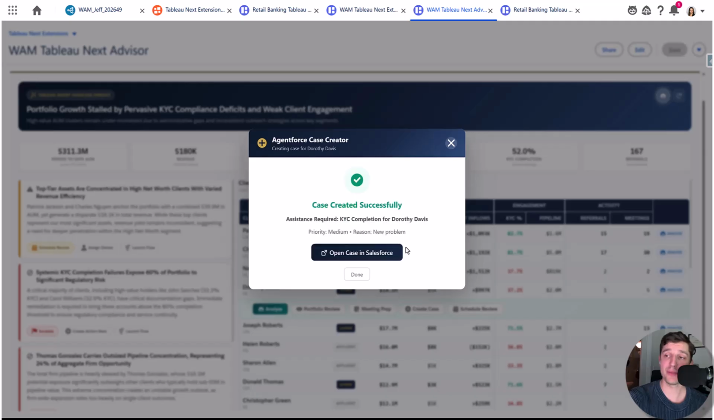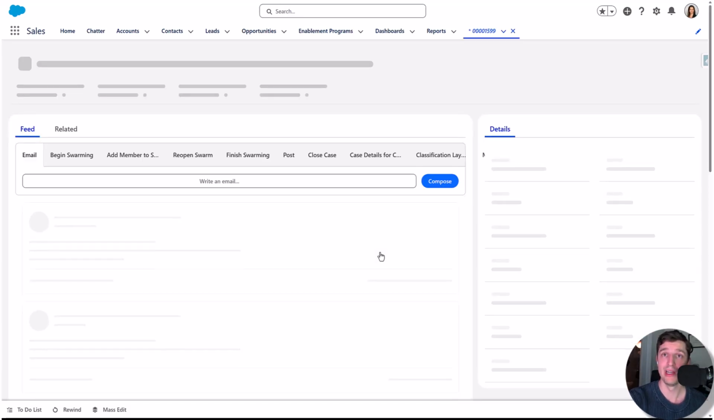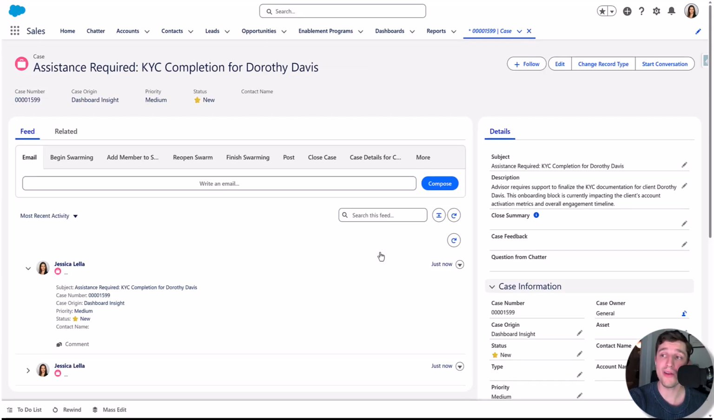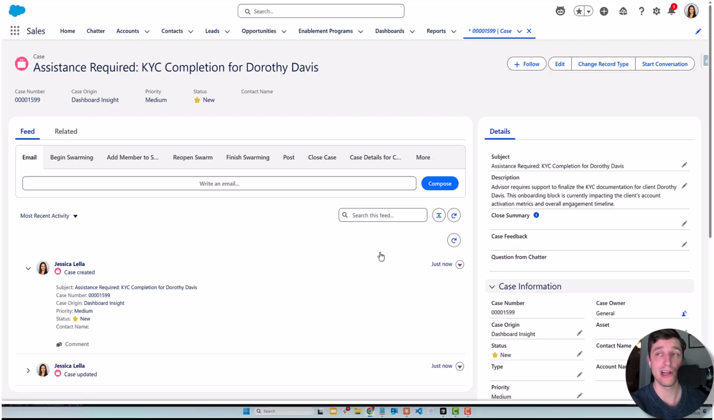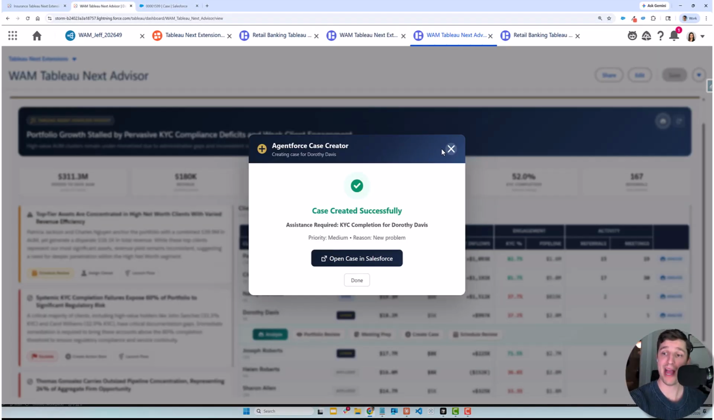This is possible and actually super easy to integrate because Tableau Next sits on top of that Salesforce platform, right? So being able to call that create case API or call that create case flow becomes super easy thanks to Tableau Next. We can see that right here. That case has now been created. Well, let's go back to the dashboard.